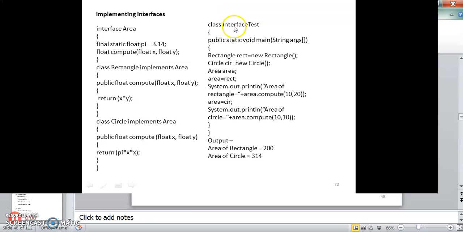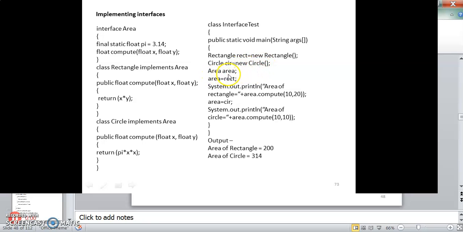Next is an outer class, InterfaceTest. The outer class has the main function, and here I am creating objects: an object of Rectangle, not of the interface. I cannot instantiate the interface, but I can instantiate Circle and Rectangle. So Rectangle rect = new Rectangle, Circle circle = new Circle.